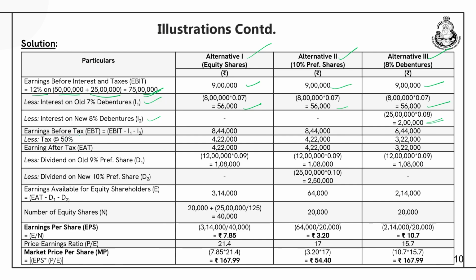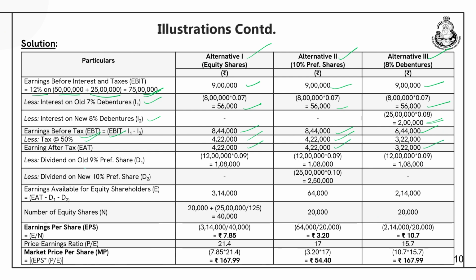You can calculate earnings before tax, and how it can be calculated? EBIT minus the interest, that is I1 and I2. So, this comes out to be 8,44,000 for plan 1 and 2 and 6,44,000 for plan 3. Tax is given as at the rate of 50%. So, for plan 1 it is 4,22,000, for plan 2 it is 4,22,000, and for plan 3 it is 3,22,000. Similarly, you can calculate the earnings after taxes, it is 4,22,000 for plan 1, 4,22,000 for plan 2 and 3,22,000 for plan 3.